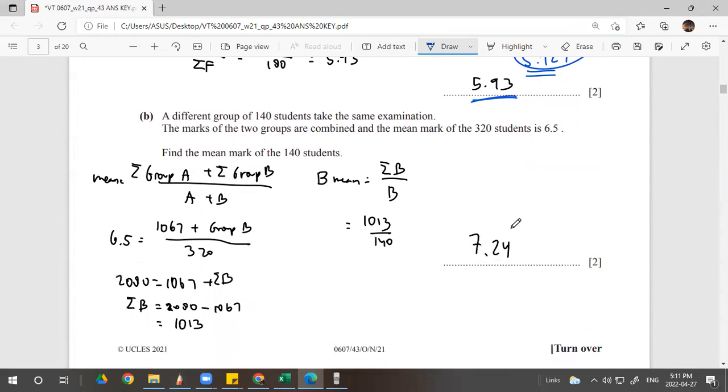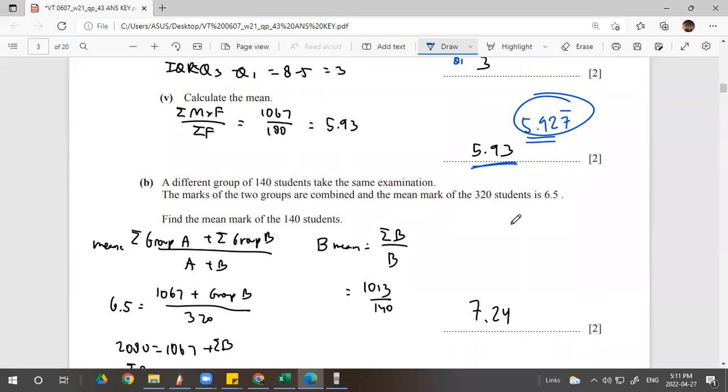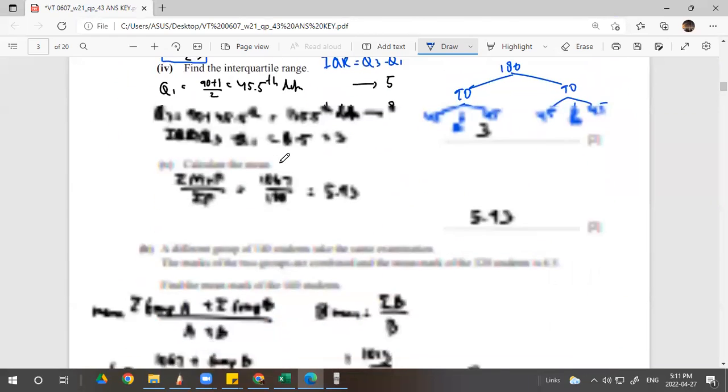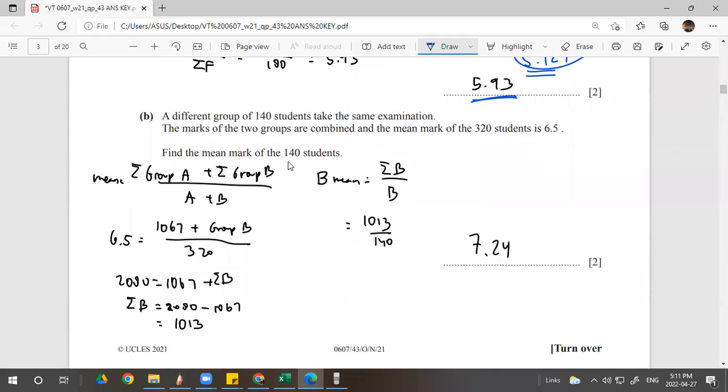Now, a different group. So we have another group of 140 students take the same exam. The marks of the two groups are combined. Where is the other one? The other one is on A. This is group A, let's say. And another group is group B. So A and B are combined, and the mean mark of the 320.